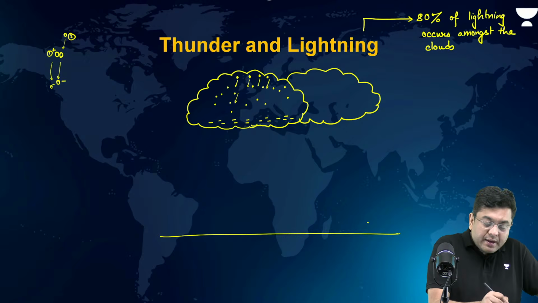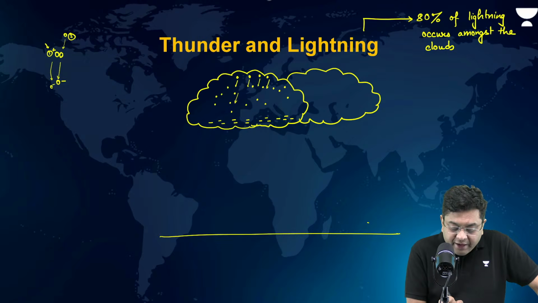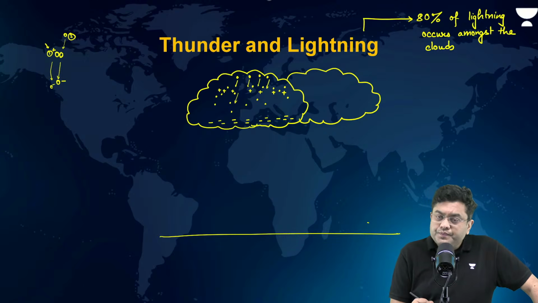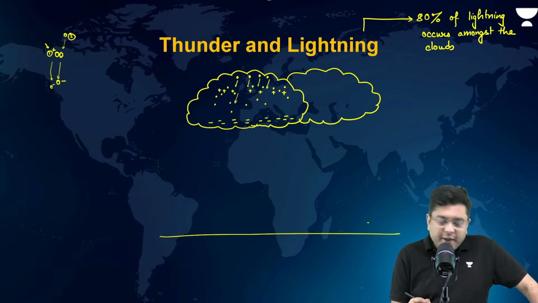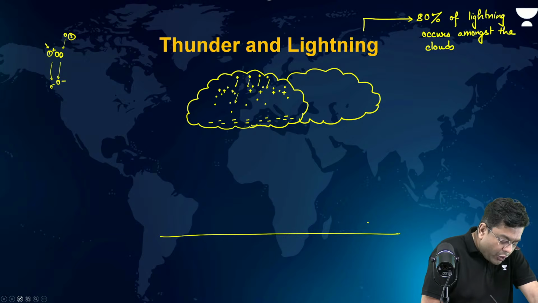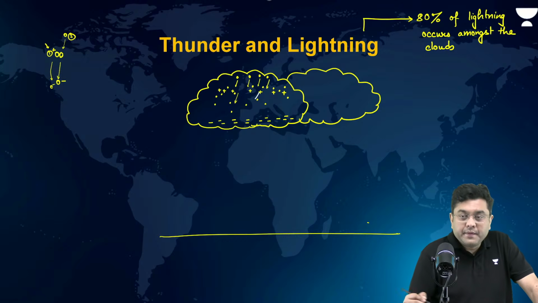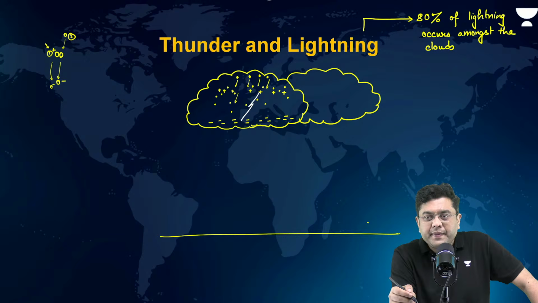Whereas the other particles will have an accumulation of a positive charge, isn't it? Now, in this case, what happens? You will have the flow of charge, and a lightning is observed in the sky.